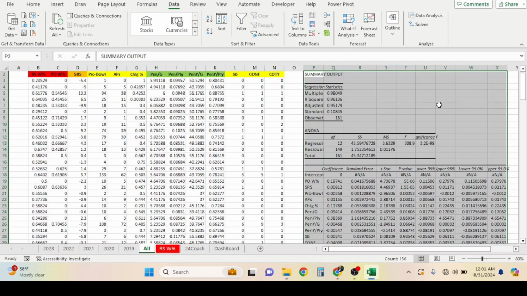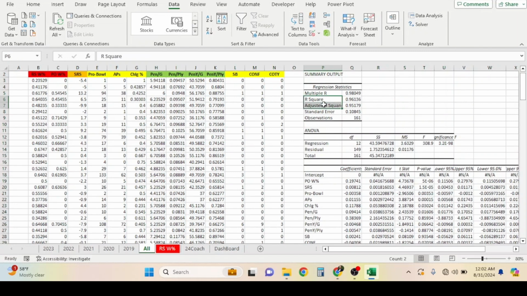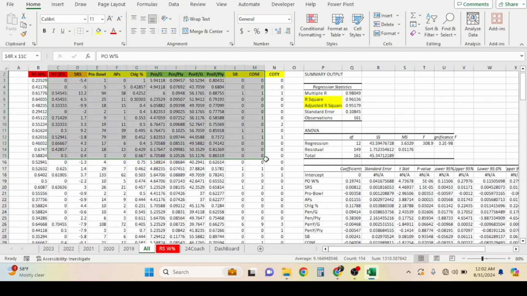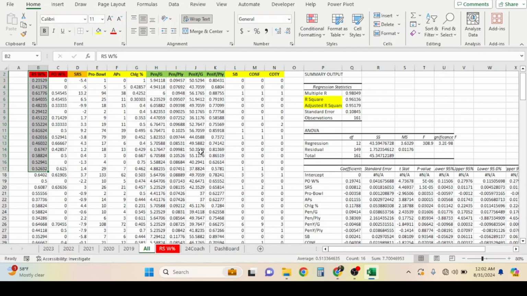Now, there are a few things that I do want to show you when it comes to this and how to read the model. First is going to be these two. And I would call it, in layman's terms, and that's how I'm going to speak, because not everybody watching this is probably a data scientist. I'm far from a data scientist. We have someone like that at Grandstand Sports Data, so I'm very basic with this. But right here, R square and adjusted R square, this is basically how compatible those variables, so these right here, are with our target variable, which is the regular season win percentage.